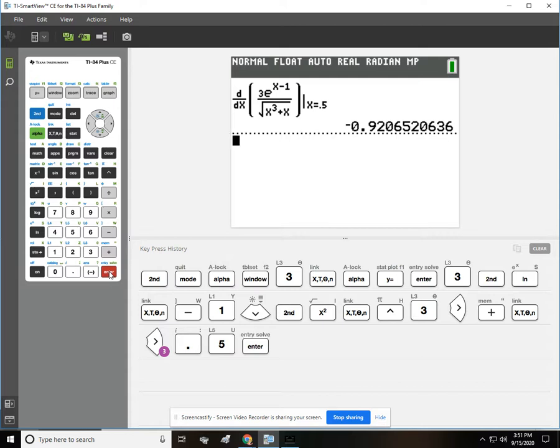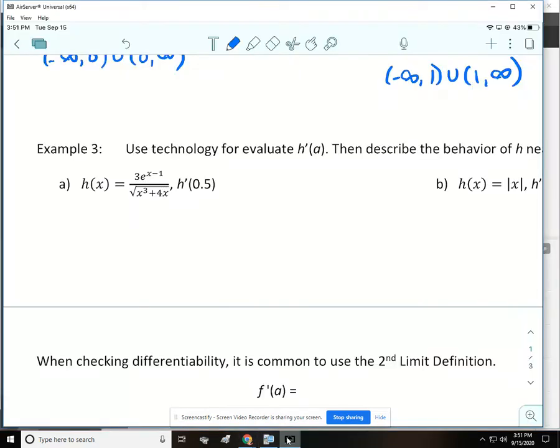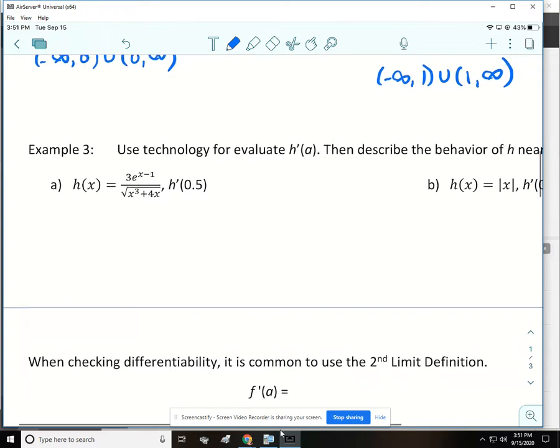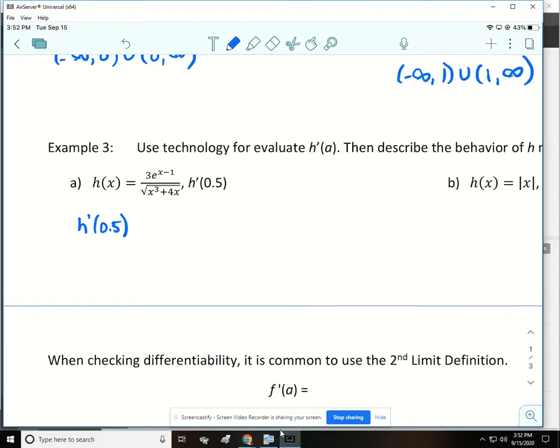Oh, that's not what I got before. Oh, it's because I didn't do 4x. All right, so we can go back up and choose it again. There you go. So you have to be careful, because if I hadn't already worked this problem out, I would have just thought that was the answer. And it wouldn't have been. So I'm going to write down the answer, and then I'll write some more things about the calculator for you guys.